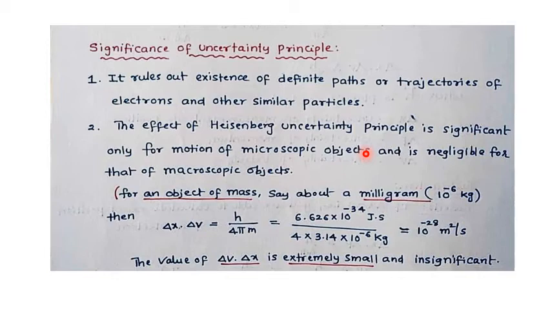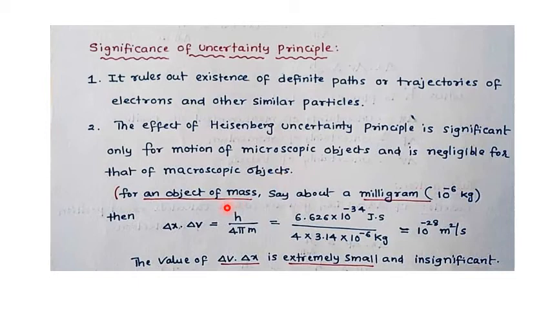Similarly, Heisenberg's uncertainty principle is significant only for the motion of microscopic objects and is negligible for macroscopic objects. Microscopic means very, very small, which we call quantum mechanics. Macroscopic means above 1 milligram and more. Take a ball, car, lorry, anything.